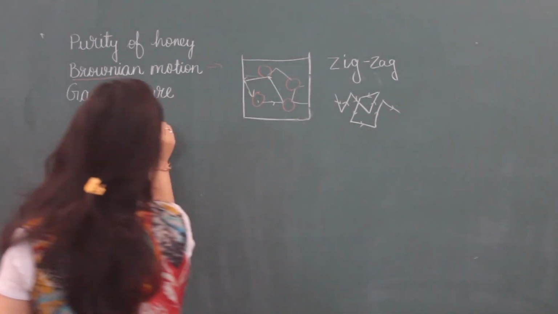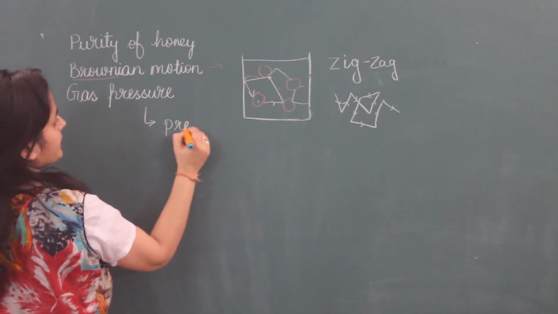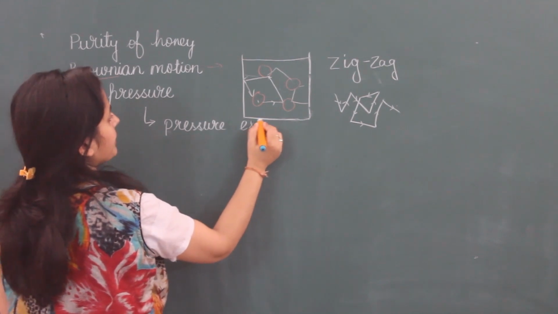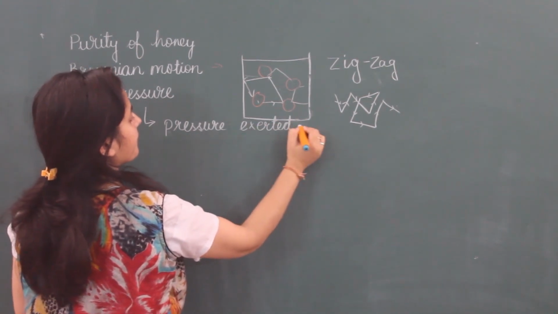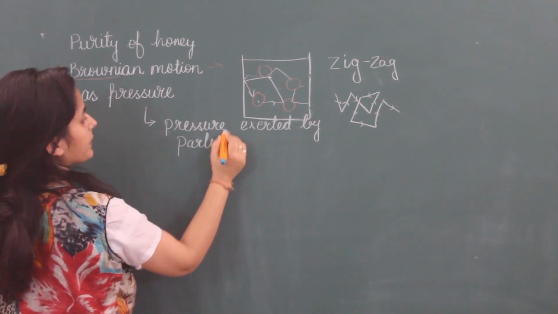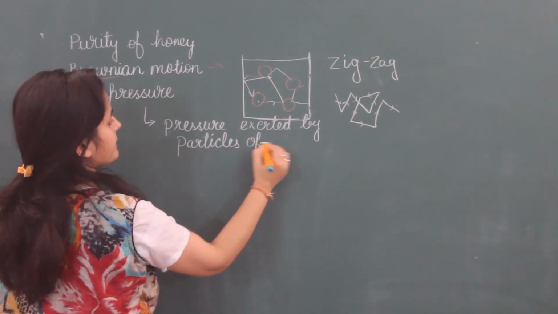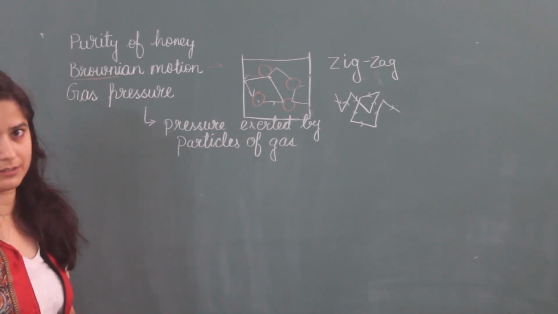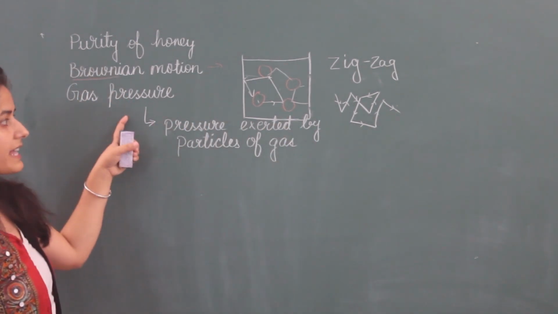That means gas pressure is pressure exerted by particles of gas. It can be on the container, it can be on anything else. So this is gas pressure.